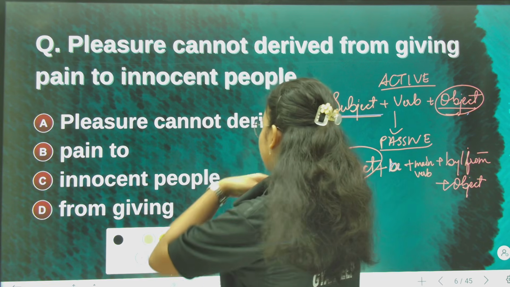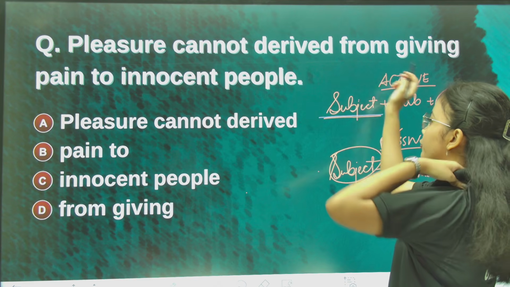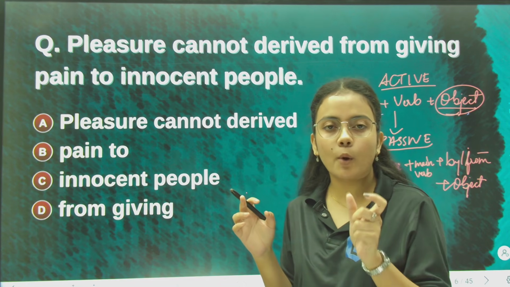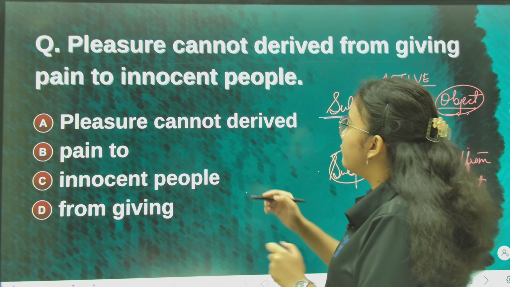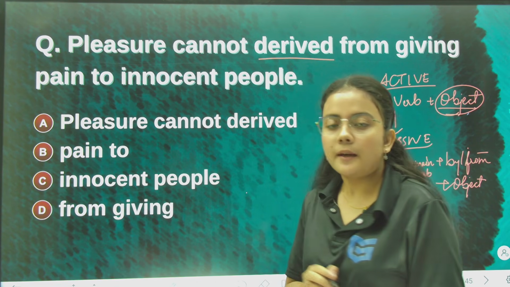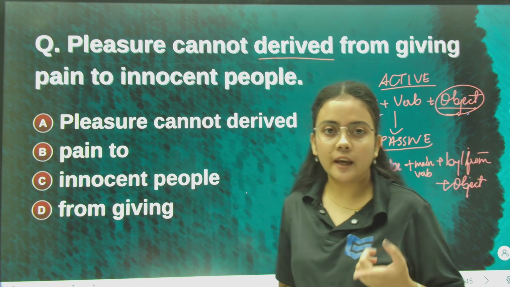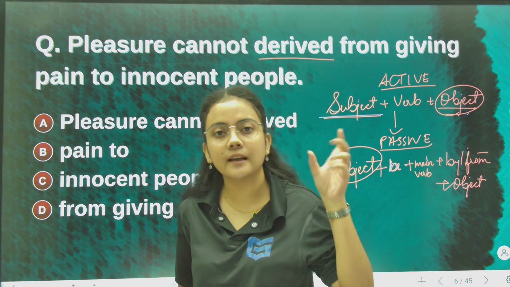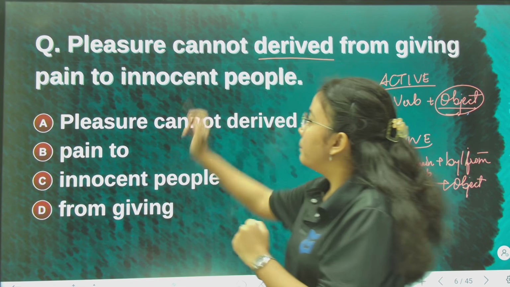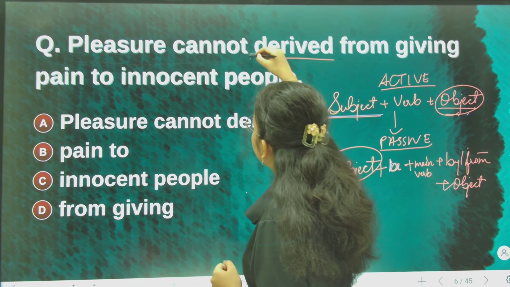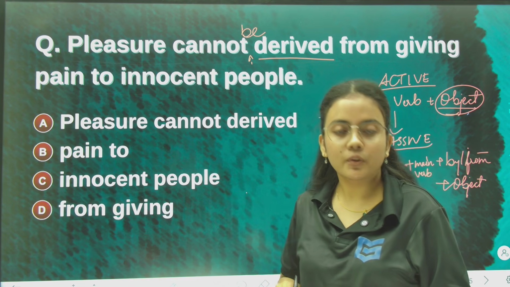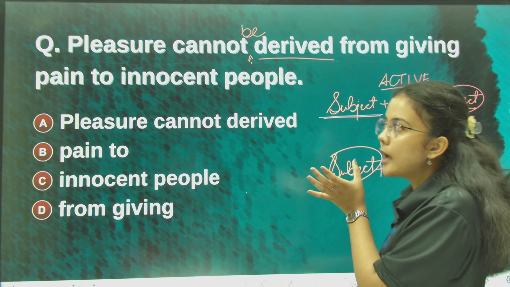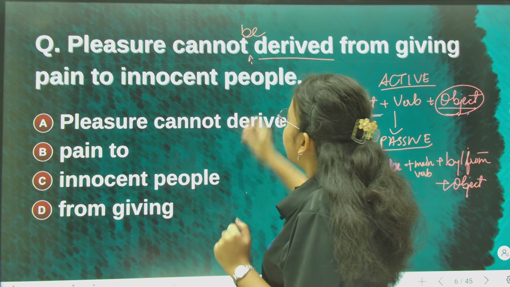So what is given here? Pleasure cannot derive from giving pain to innocent people. Now since this is passive voice, the most important part is the be verb. Here the main verb is derived. Before derived, in passive voice we put be, that's a rule. Be is very important. If you do not write be, then the entire sentence becomes wrong. So one be should have been there: pleasure cannot be derived from giving pain to innocent people. This should have been the correct answer, but here be is not included.